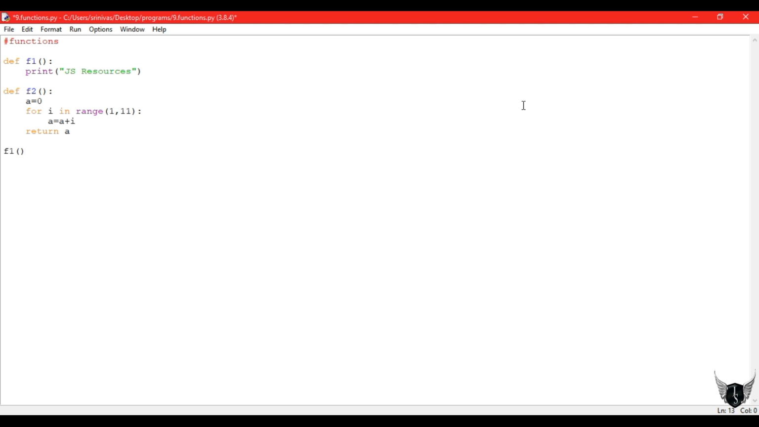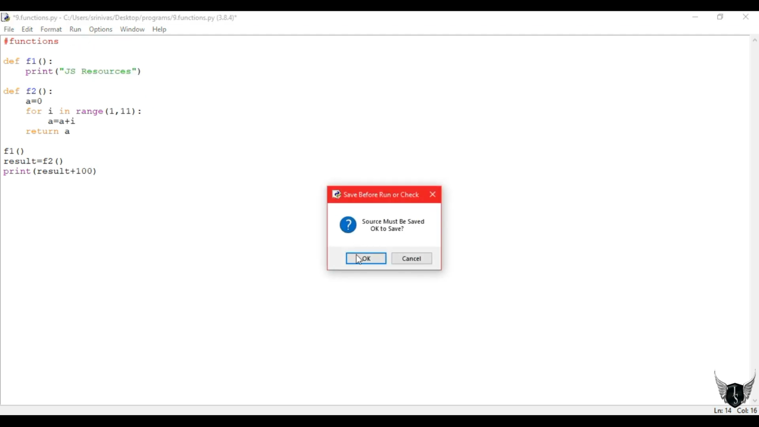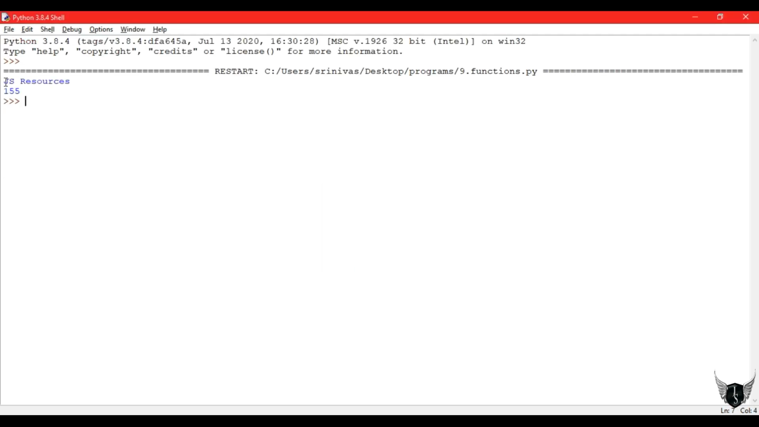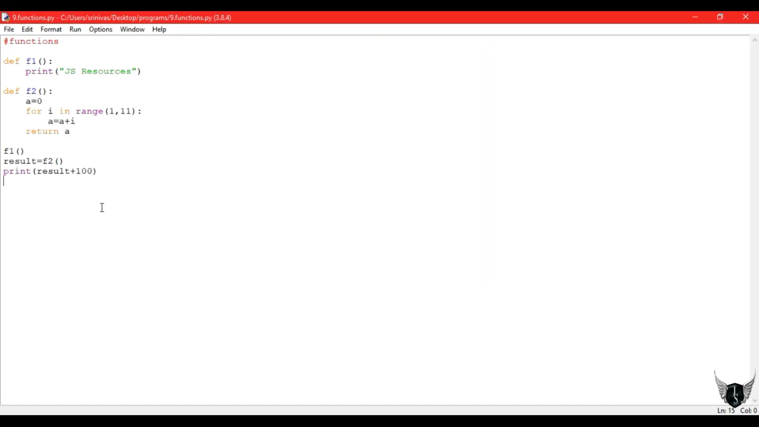So every time that function returns a value. If it returns, we must store the returned value into a variable. So let's write a variable named result. I have called the f1 function also before, and let's print the result value. Every time the function gets called, finally the A value will be printed. See, the final A value of that function is 55, and I have added 100 to it also. So my final answer is 155.